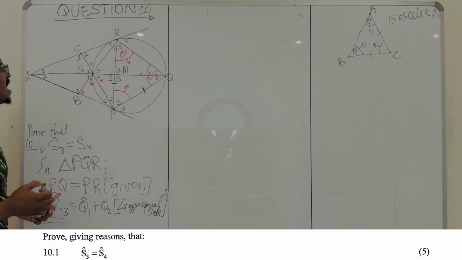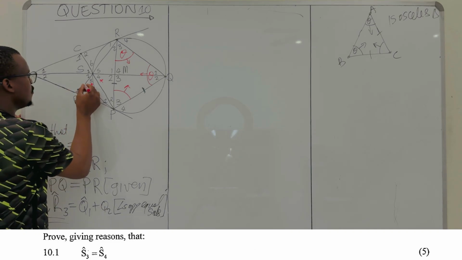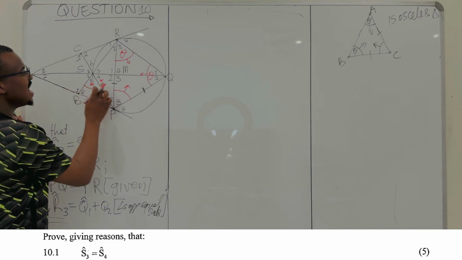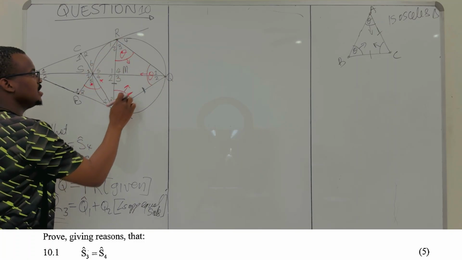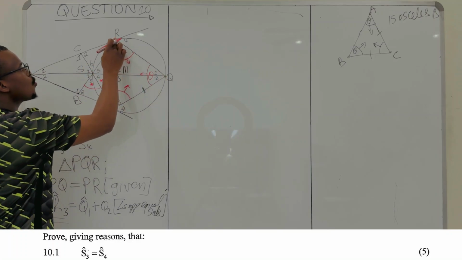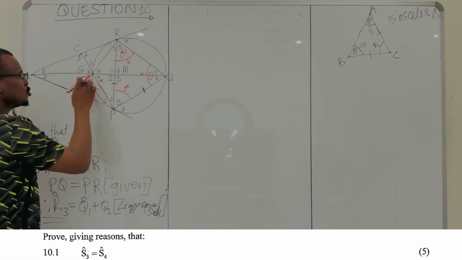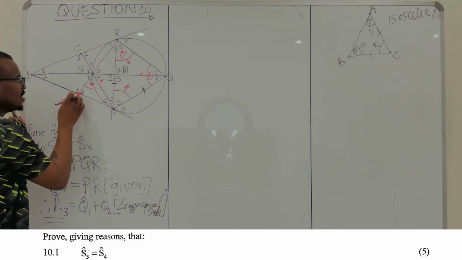So let's start with S4. Actually, let me start with S3. Look at S3, S3 over here, is an exterior angle of PQRS. If you look at this quadrilateral PQRS, one side RS is extended to B, right?